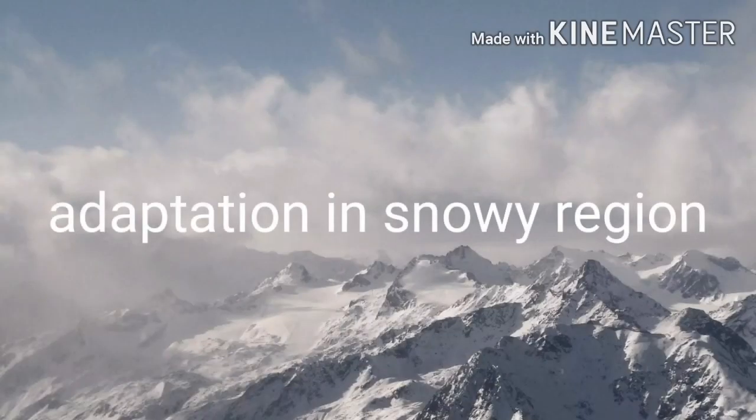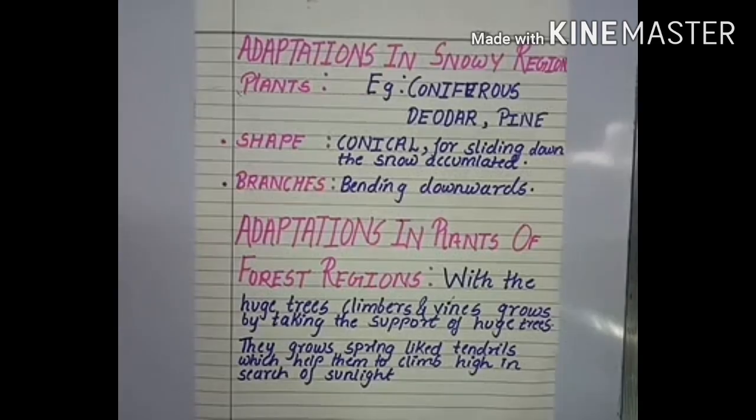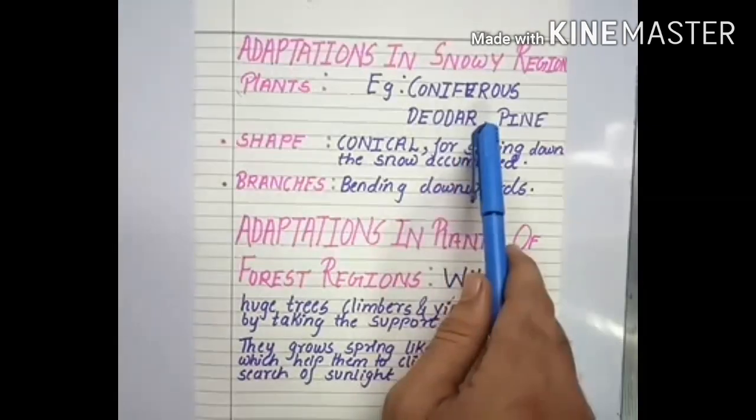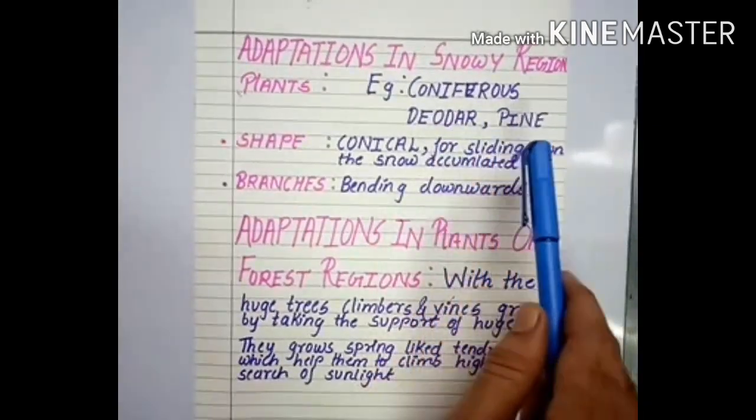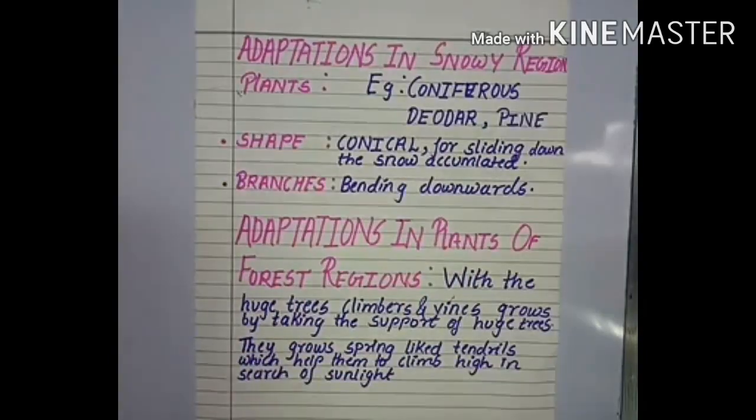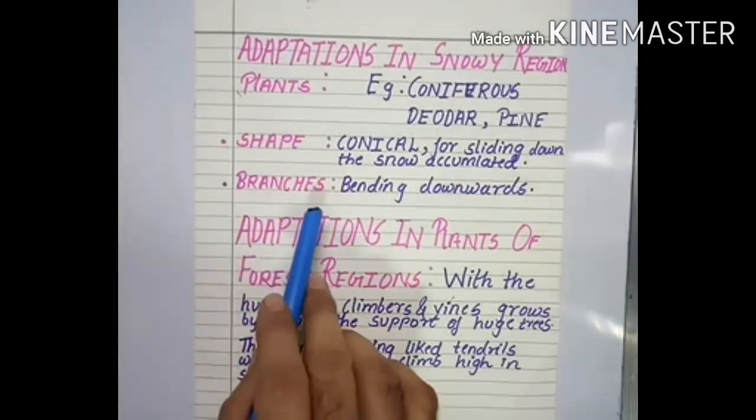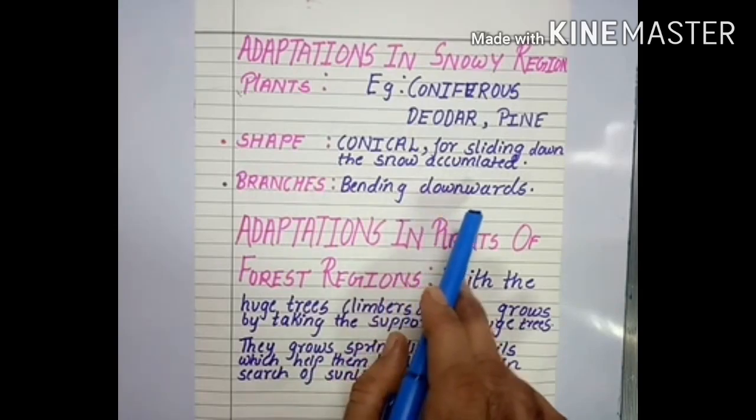Adaptations in snowy regions. These are coniferous plants like deodar, pine. Trees are conical in shape, which helps the snow slide down and prevents it from accumulating. Its branches bend downwards.